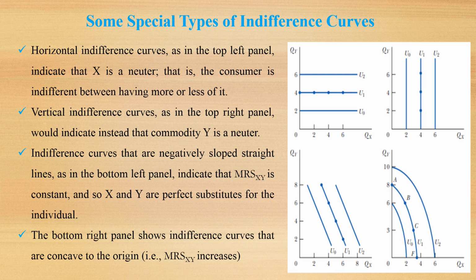Vertical indifference curves, as in the top right panel, indicate instead that commodity Y is a neuter. Indifference curves that are negatively sloped straight lines, as in the bottom left panel, indicate that the marginal rate of substitution XY is constant, and so X and Y are perfect substitutes for the individual. The bottom right panel shows indifference curves that are concave to the origin.